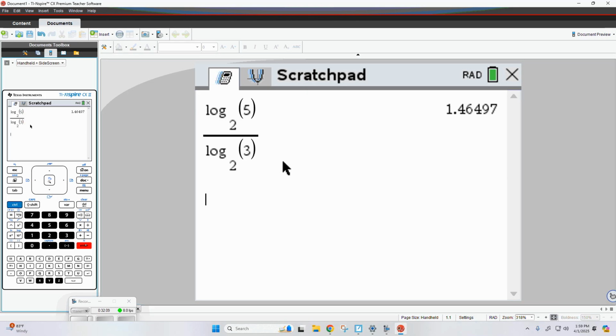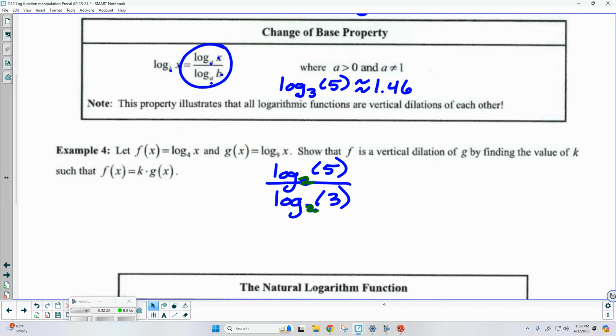Look at this. You could do this an infinite number of times. You're always going to get the same answer, as long as that base you choose is positive and doesn't equal 1. So this is our change of base formula. All right. Now, with this in mind, let's take a look at number 4.